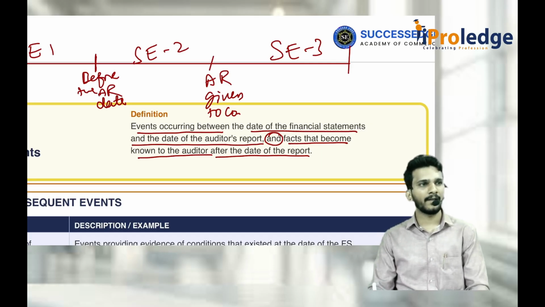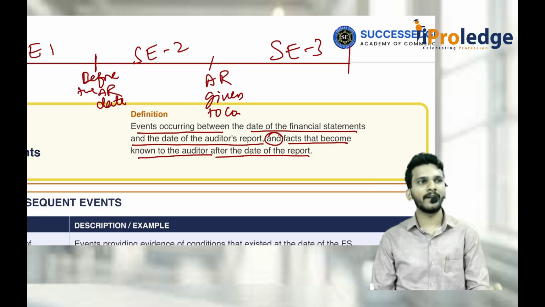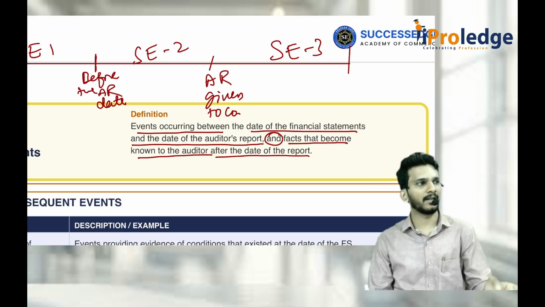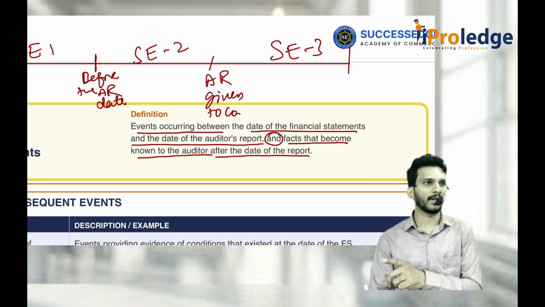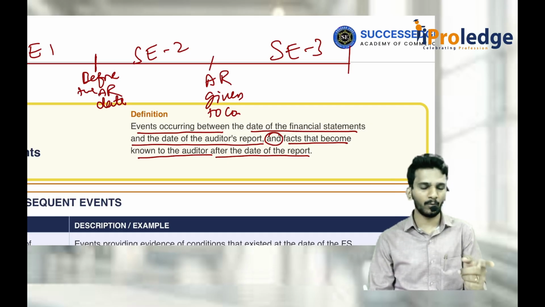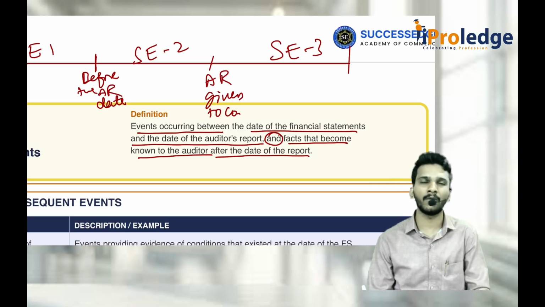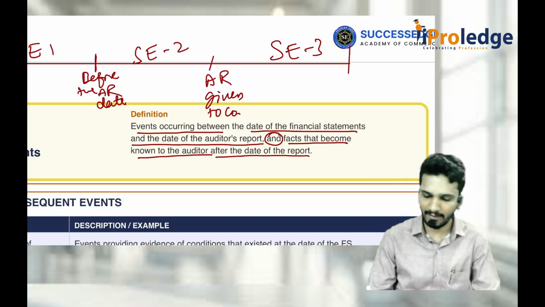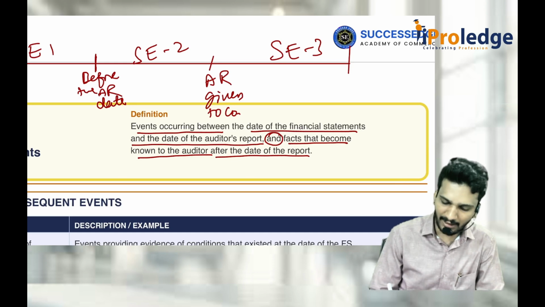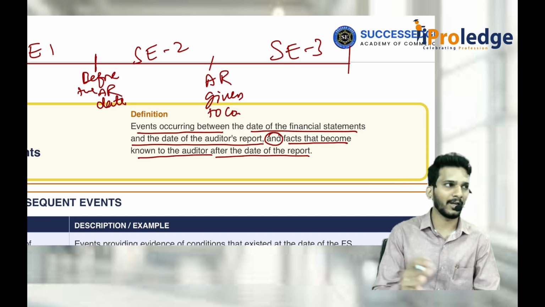See, after I gave the audit report, are the new events occurring? No, events are already occurred, but I came to know at a later point of time. But here also in SE1, events are already occurred, but I came to know in a prior period of time only, before I give the audit report. That is why we call it events occurring between the date of financial statements and auditor's report date. That will be automatically considered in the audit report because it is not issued yet.